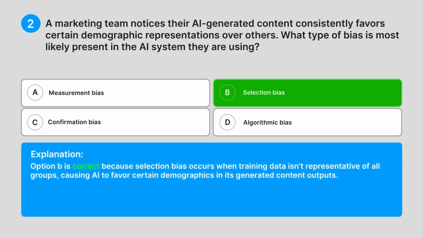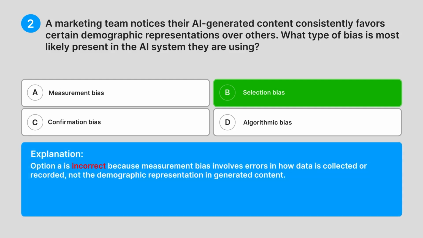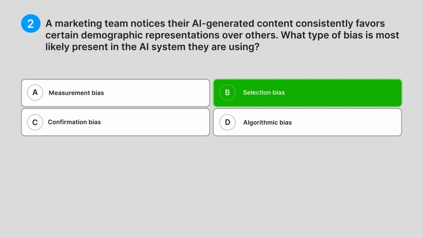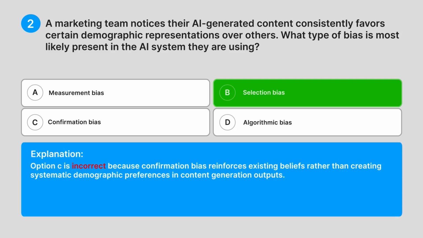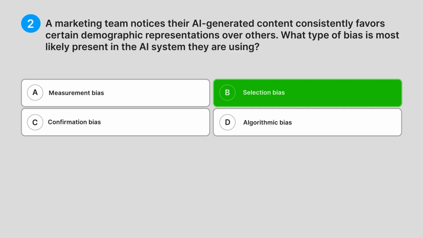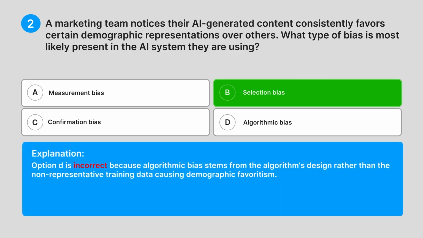Explanation. Option B is correct because selection bias occurs when training data isn't representative of all groups, causing AI to favor certain demographics in its generated content outputs. Option A is incorrect because measurement bias involves errors in how data is collected or recorded, not the demographic representation in generated content. Option C is incorrect because confirmation bias reinforces existing beliefs rather than creating systematic demographic preferences in content generation outputs. Option D is incorrect because algorithmic bias stems from the algorithm's design rather than the non-representative training data, causing demographic favoritism.